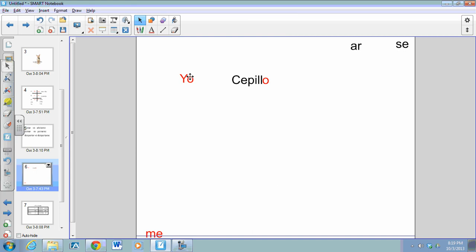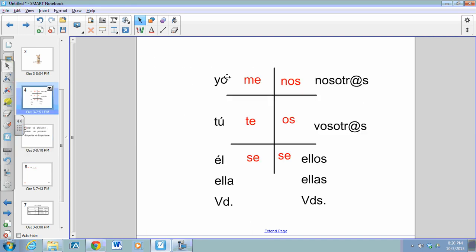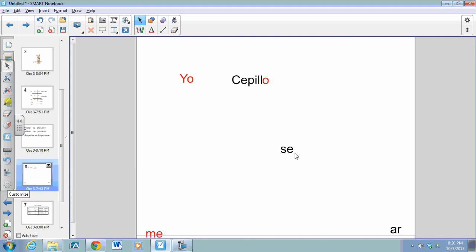This sentence right now says I brush. Well, of course, we don't know if we're going to brush a dog, a cat, or someone else. So what we need to do, now that we've gotten cepillo right, is take the se and put it back in the mix. This verb right here is a conjugated verb, and we need to take the se and put it before the conjugated verb. Now, according to our list from before, we need to check and see which pronoun matches yo. Looking at this list, we can see yo equals me. So going back to our equation, we take the se out one last time and we replace it with the word me. So in this case, we have yo me cepillo.